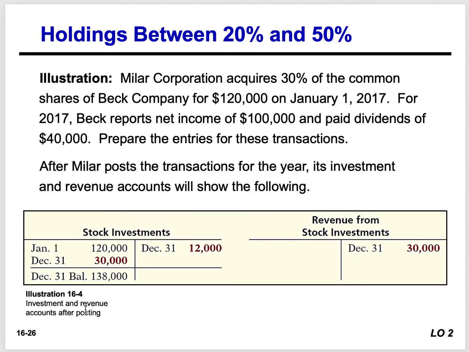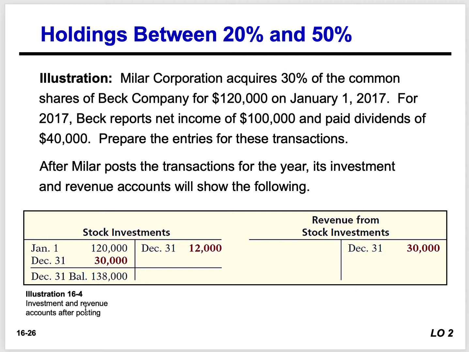To look at this a little deeper, look at the stock investment account. We need to post the transactions. Once we do the journal entry, we have to post them. So once we post the transactions for the year, we need to look at what's in the revenue and investment accounts. We already did the journal entries and went through each step. Now we just have to post them.